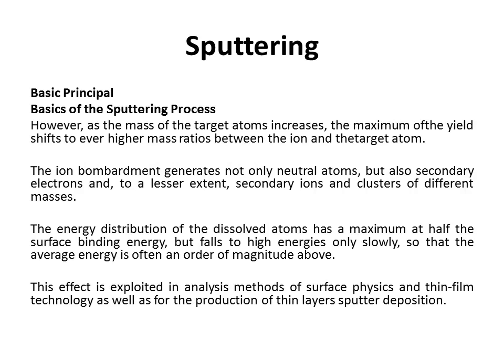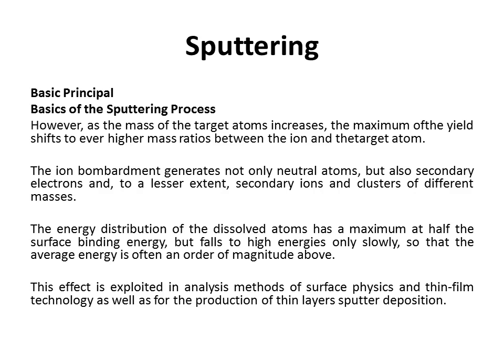However, as the mass of the target atom increases, the maximum of the yield shifts to ever higher mass ratio between the ion and the target atom. It means that when the mass of the target atom increases, the required ratio between the incident ion and the target atom also increases. The ion bombardment generates not only neutral atoms but also secondary electrons, and to a lesser extent secondary ions and clusters of different rays. It means that after bombardment, not only neutral atoms are obtained, but also secondary electrons and secondary ions.